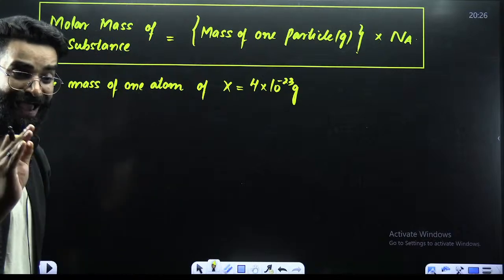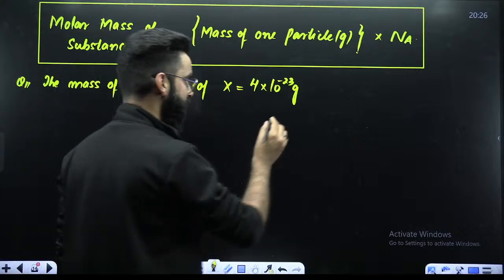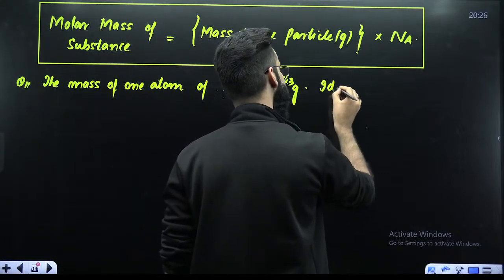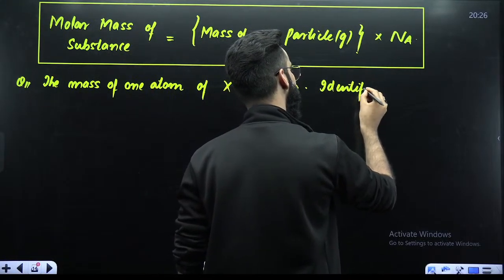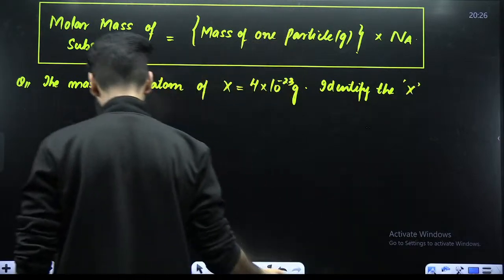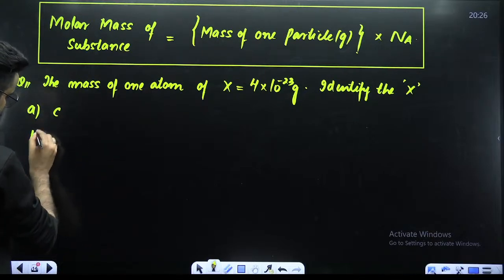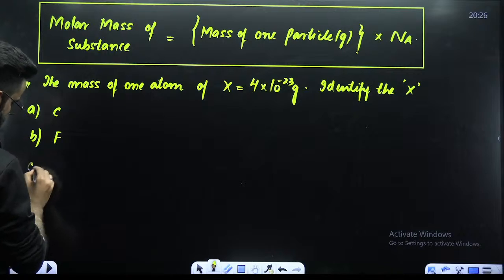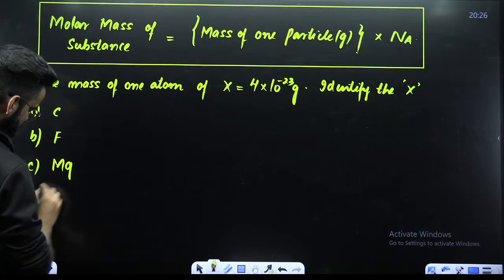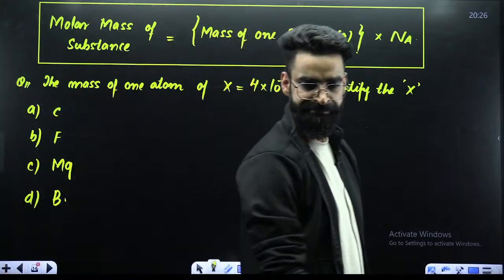The question is, identify the element X. I'm giving you the options as well. Option A, carbon. B is fluorine. C is magnesium. D is boron.